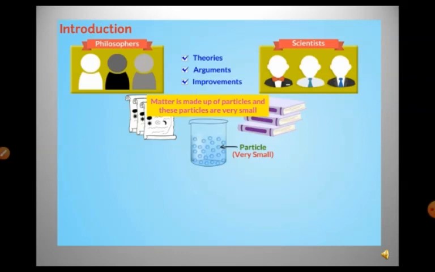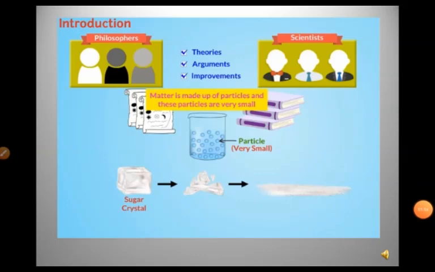As they were thinking, one group of thought was that this matter is made up of continuous, like a block of wood, and others were thinking that the matter is made up of particles, like particles of sand. So the ancient philosophers and the scientists have put forth theories, arguments, improvements, and they have come up with the idea that matter is made out of particles, and these particles are very tiny.